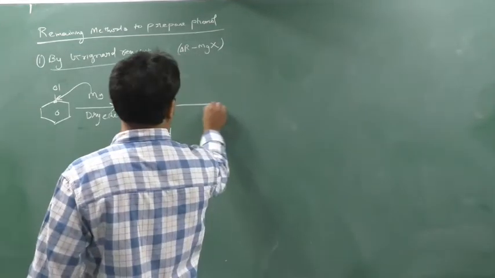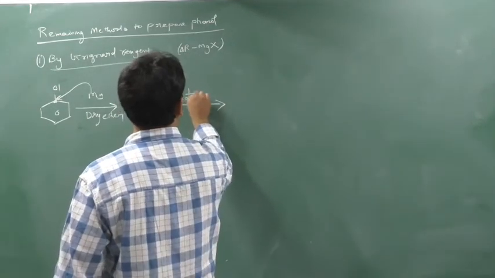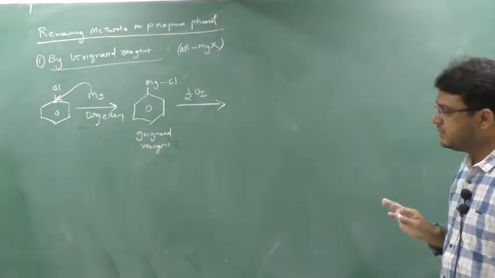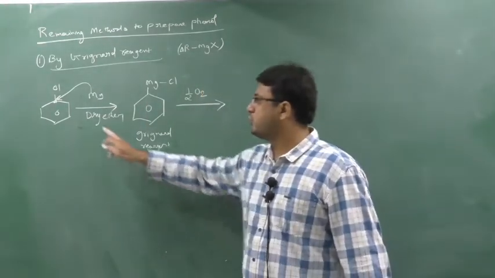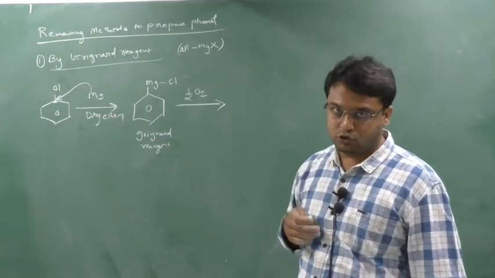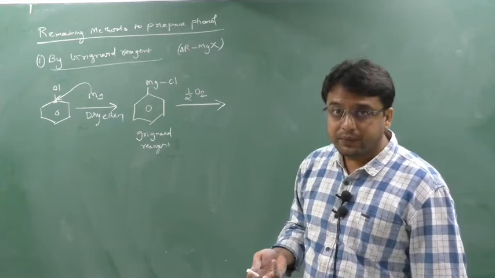Now what to do? Now we have to react it with half mole of oxygen. This is completely different from the alcohol. You have to understand this. First I have prepared the Grignard reagent from chlorobenzene. I can take bromobenzene, I can take iodobenzene also. It depends on the question, whatever they have given.